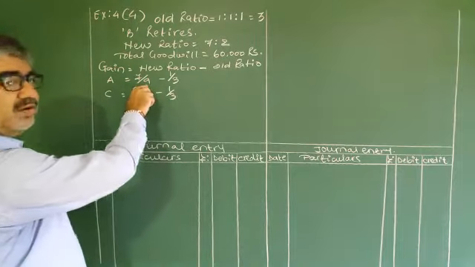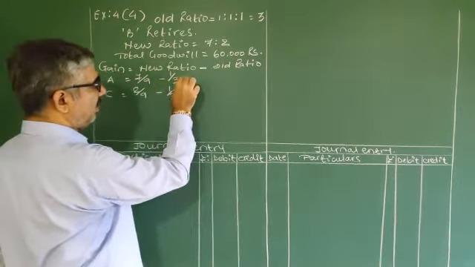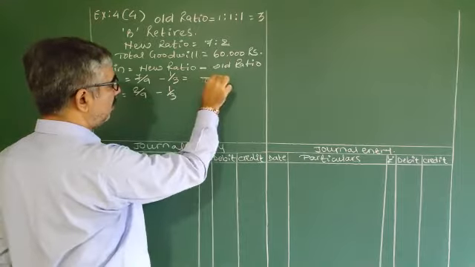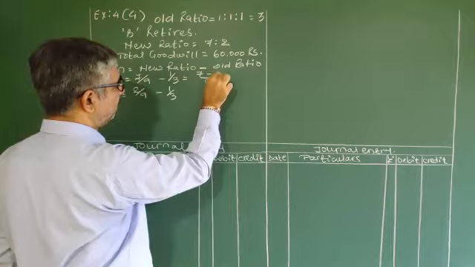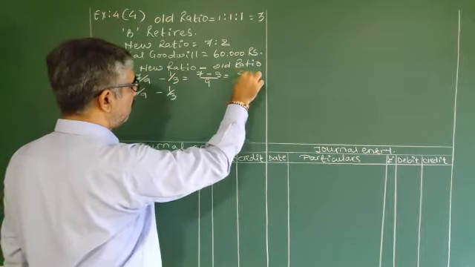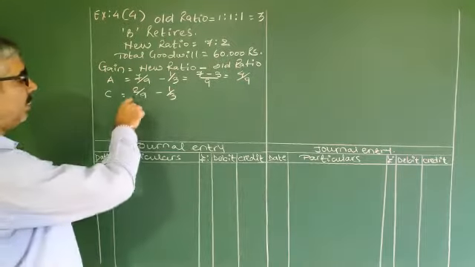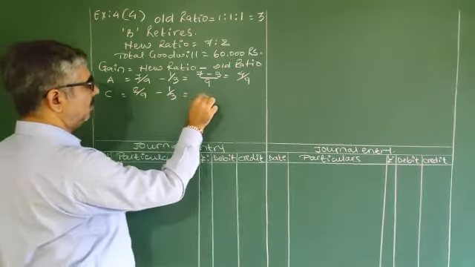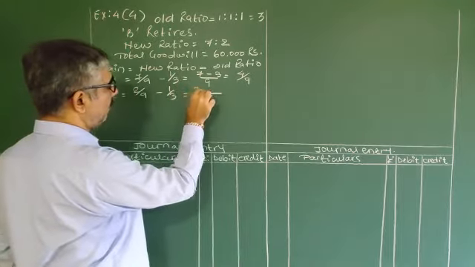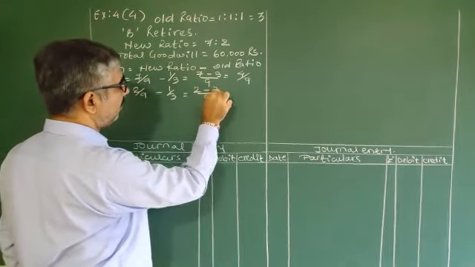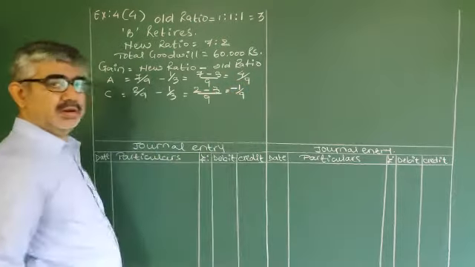To make the denominator 9, we have to multiply by 3. So here 7 minus 3 is 4/9. For C, take care, 2 minus 3, so minus 1/9.